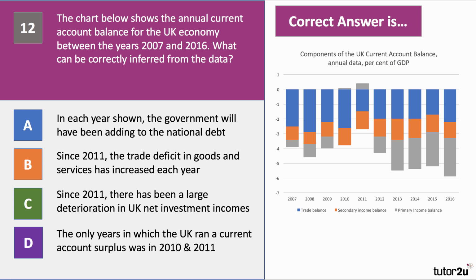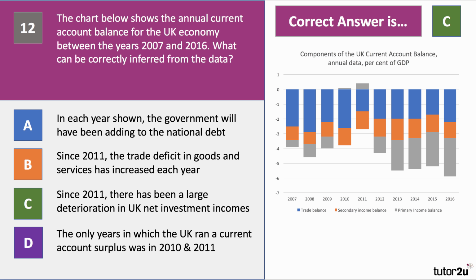So the figures look pretty negative, don't they? But this is the current account balance. The right answer is C for question 12. C. Since 2011, there has been a significant large deterioration in UK net investment income.